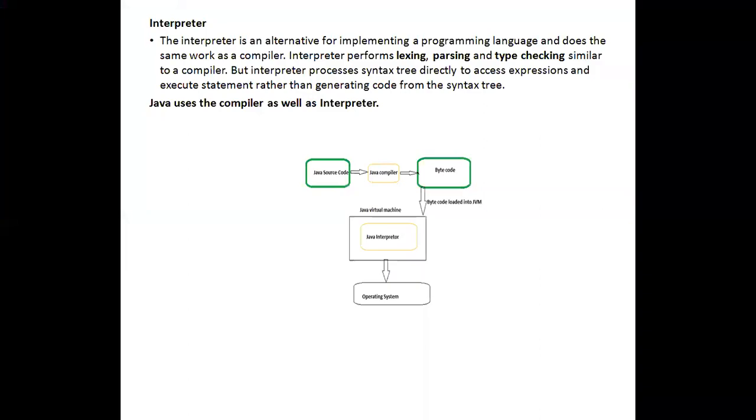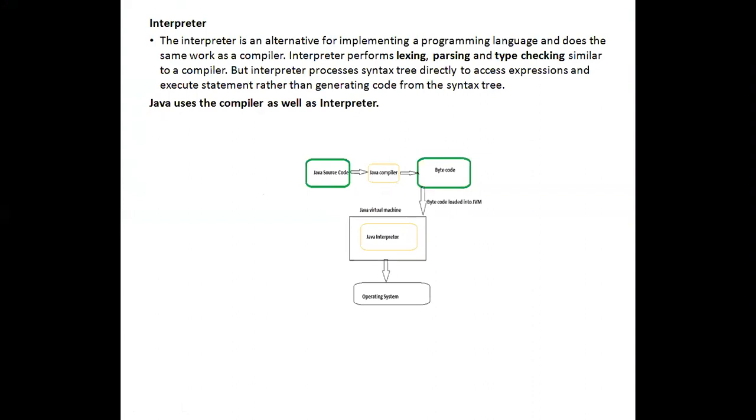See, here we have Java source code. Java source code will be compiled by using the Java compiler. Then the Java compiler changes it to bytecode, and this bytecode is loaded into the JVM. JVM is nothing but the Java Virtual Machine.